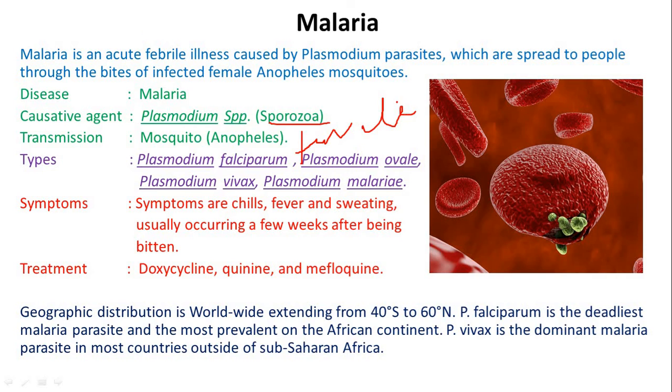Geographic distribution is worldwide, extending from 40 degrees south to 60 degrees north. P. falciparum is the deadliest parasite and most prevalent in the African continent. P. vivax is the dominant malarial parasite in most countries outside sub-Saharan Africa.